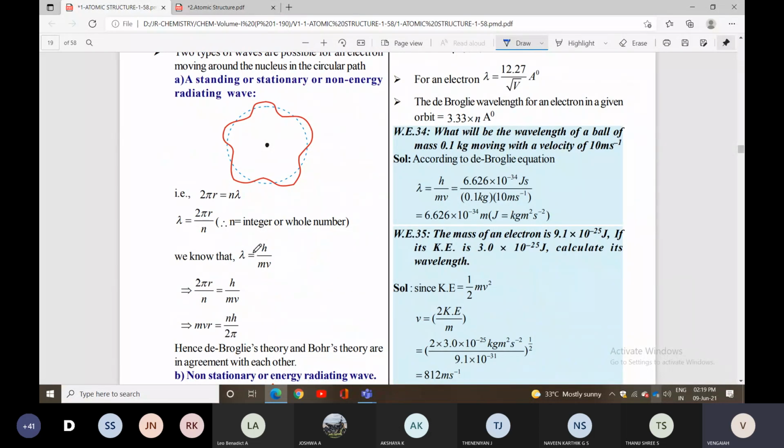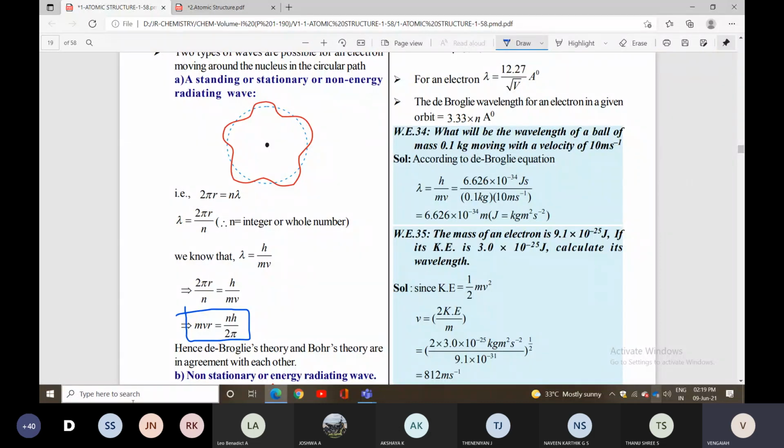We know that lambda equal to h by mv according to the de Broglie equation. Then 2 pi r by n equal to h by mv. Then mv equal to nh by 2 pi, wait, mvr equal to nh by 2 pi, which is the derivation of angular momentum. Hence, de Broglie's theory and Bohr's theory are in agreement with each other. Okay?